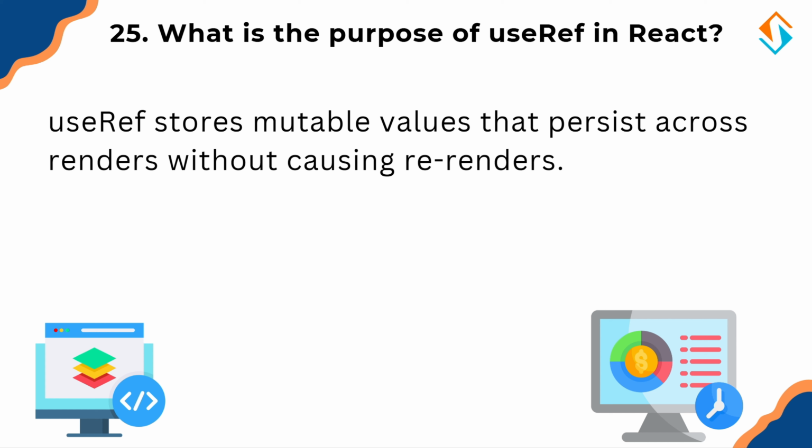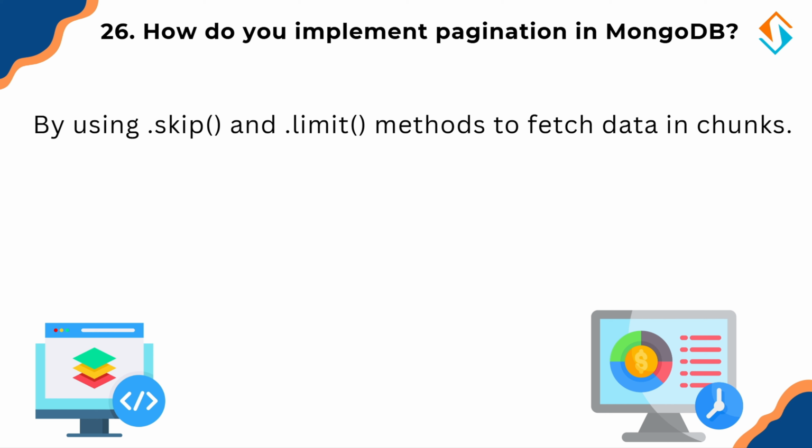Now let's go back to MongoDB and talk about pagination, an essential technique when handling large datasets. So how do we implement pagination in MongoDB? Pagination is the process of splitting data into pages instead of loading everything at once. MongoDB uses skip, which ignores a certain number of documents, and limit, which restricts the number of documents returned. Think of it like flipping through the pages of a book. You don't read everything at once, but go page by page.